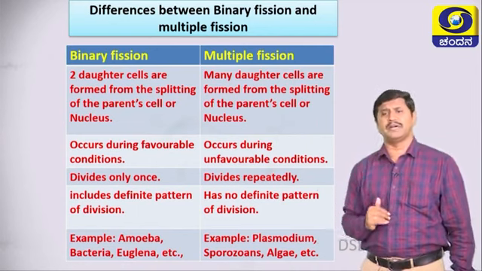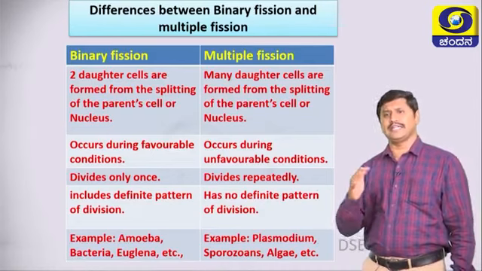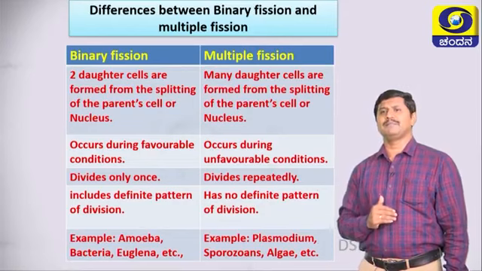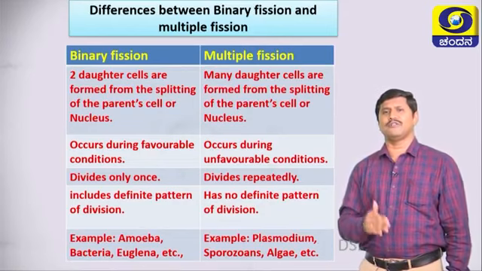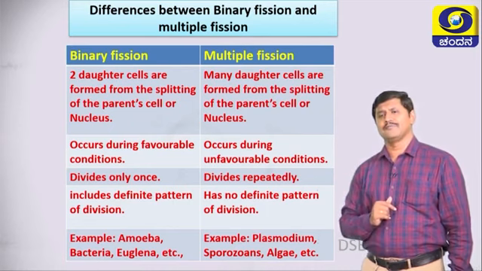Already you know the examples. In binary fission, examples are amoeba, bacteria, euglena, etc. In multiple fission, examples are plasmodium, sporozoa, algae, etc. It is one of the important questions, students, remember.